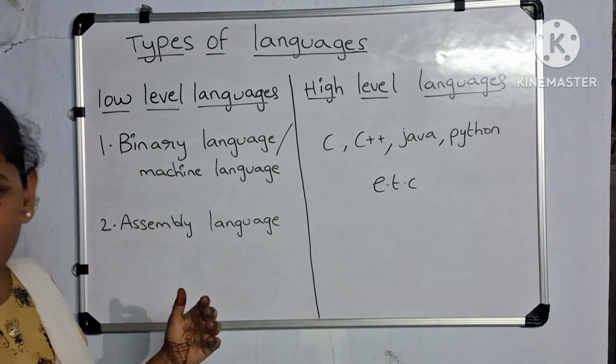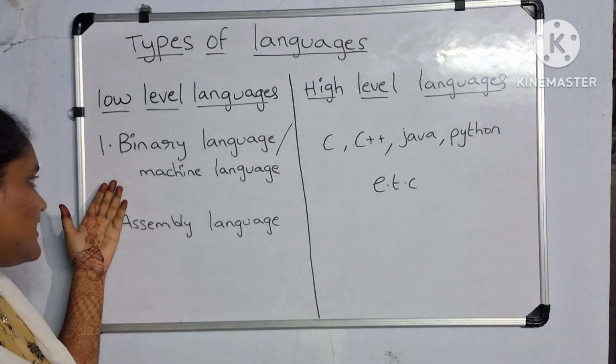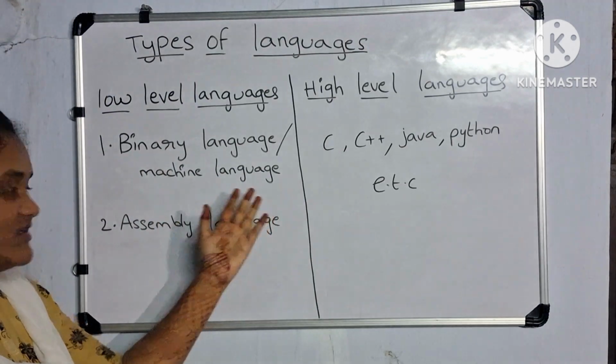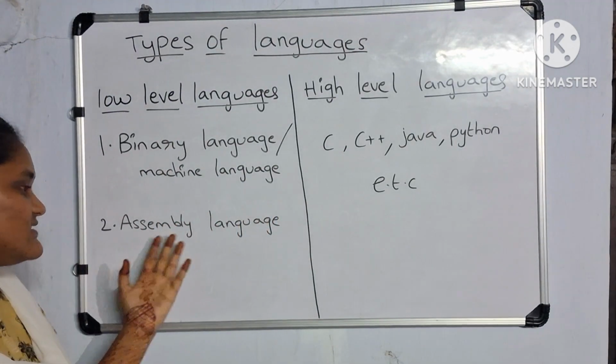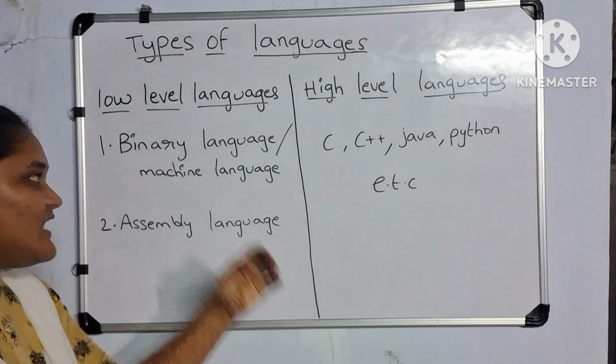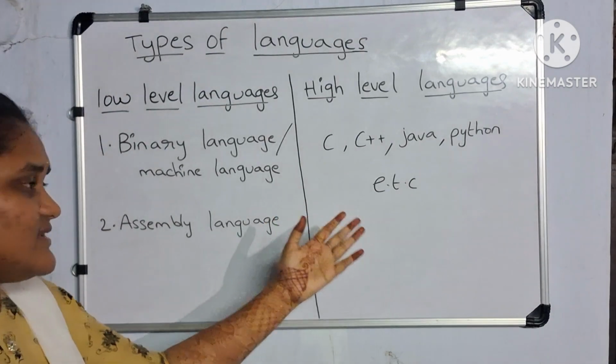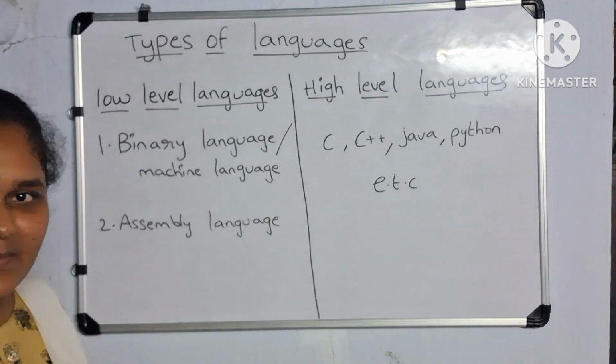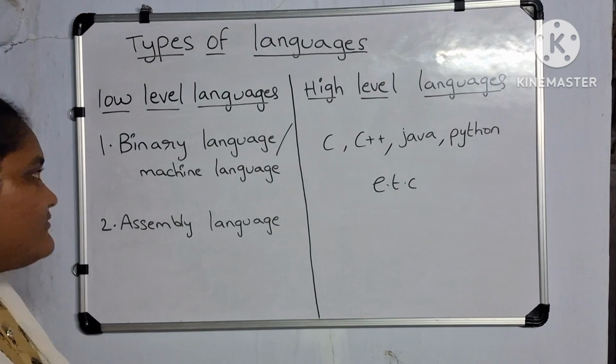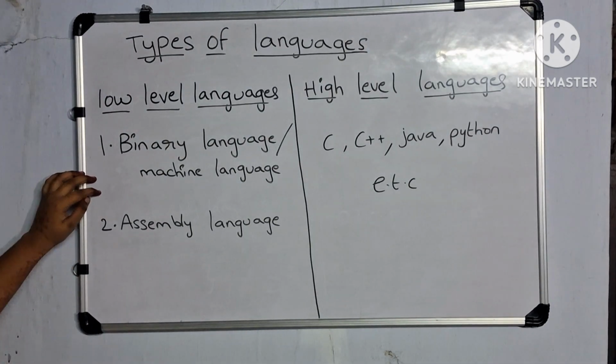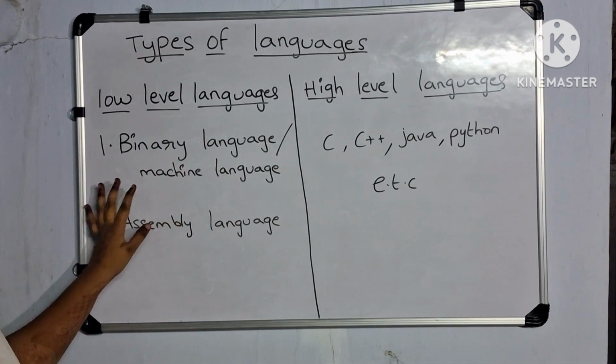So in low-level languages, we have binary language, that is also called as machine language, and the second one is assembly language. In high-level languages, we have C, C++, Java, etc. There are many high-level languages now. So let us see what is binary language.